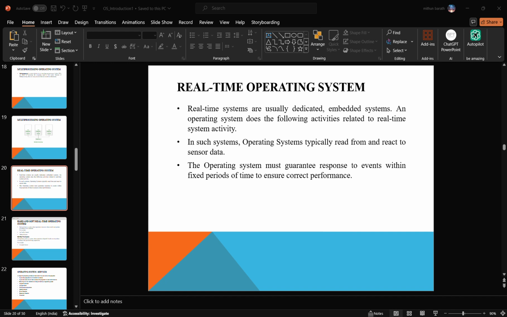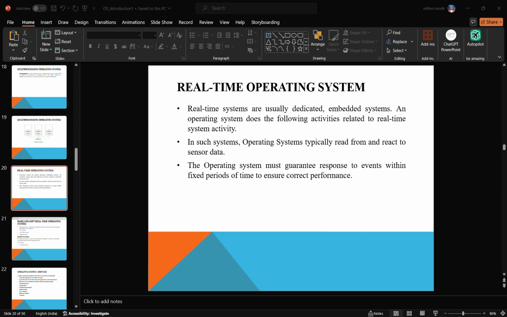Then the multi-processing operating system. It is different from the multi-programming operating system. A multi-processing system has two or more processors. In this, CPUs are added to increase the computing speed of the system. So there are different processors, and each processor will do some jobs. In multi-processing, many processes are executed simultaneously. See this example, this is the working of multiprocessing. There are different CPUs, each working on a process, so we can do multiple processing at the same time.